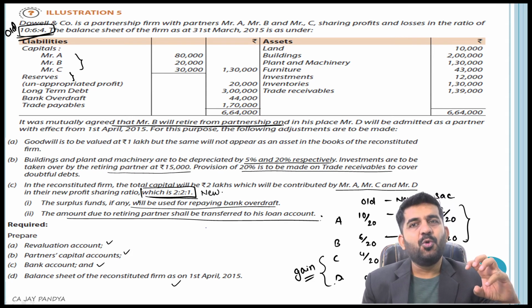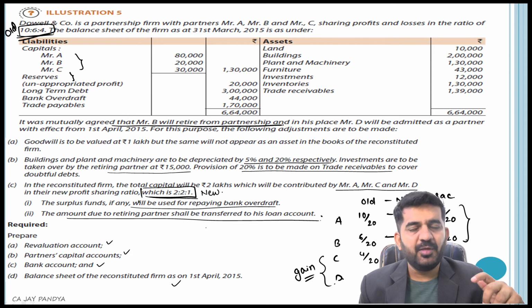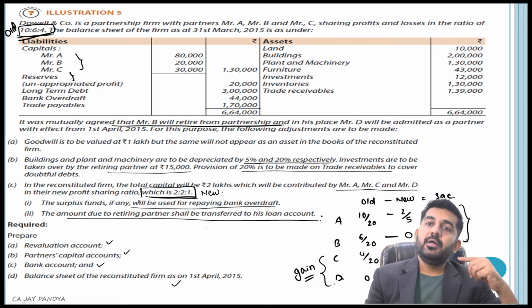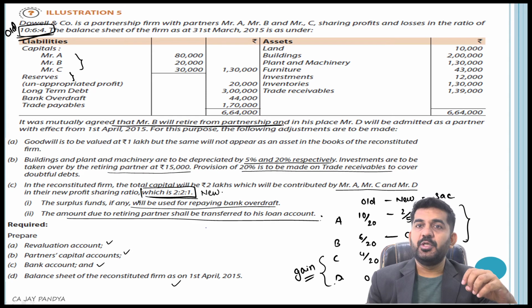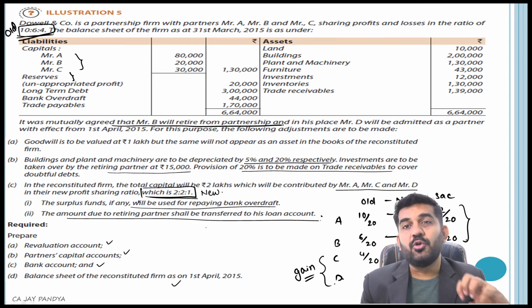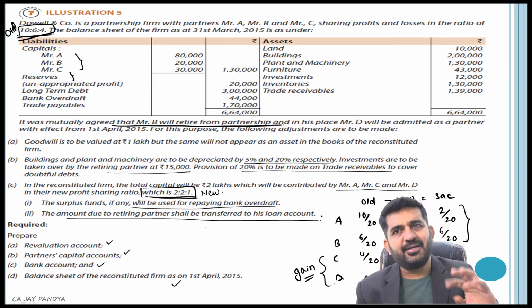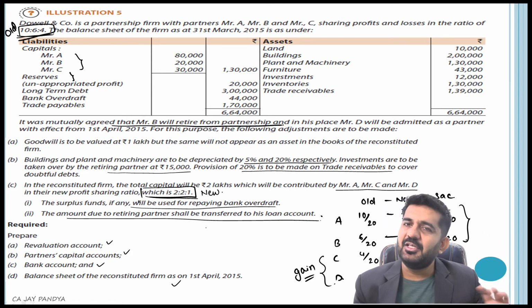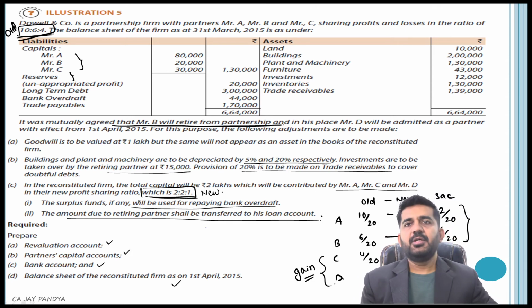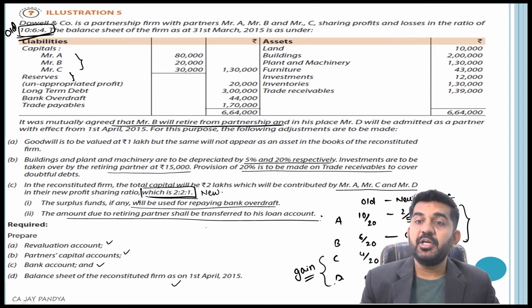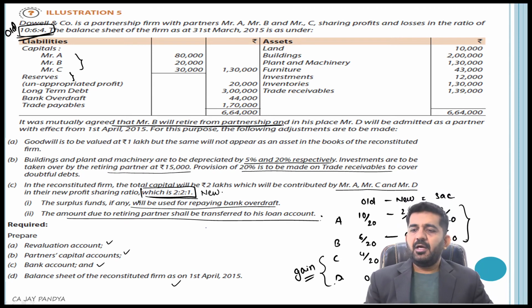revaluation. So old partners are credited for goodwill. For new partners, you debit the new partners' account to goodwill, and goodwill will be closed. So old partners will be credited, new partners will be debited, and ultimately it will have the same effect. But you can directly route it through capital account also. How to route it?